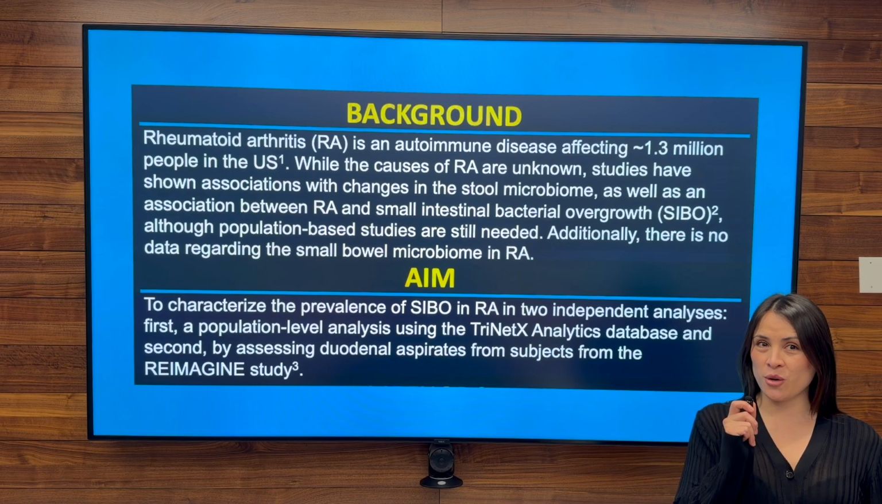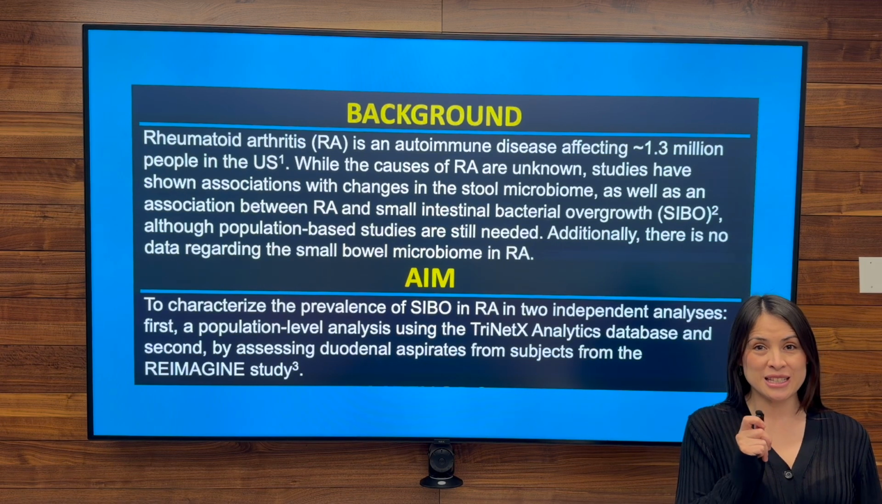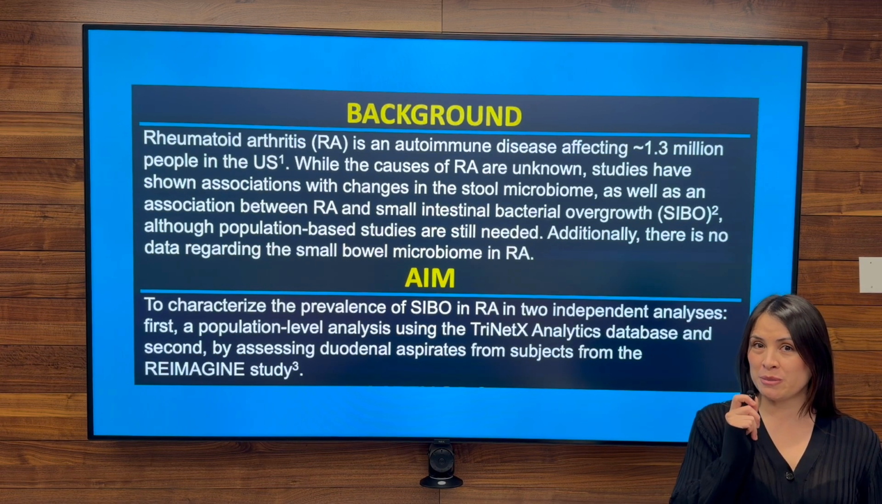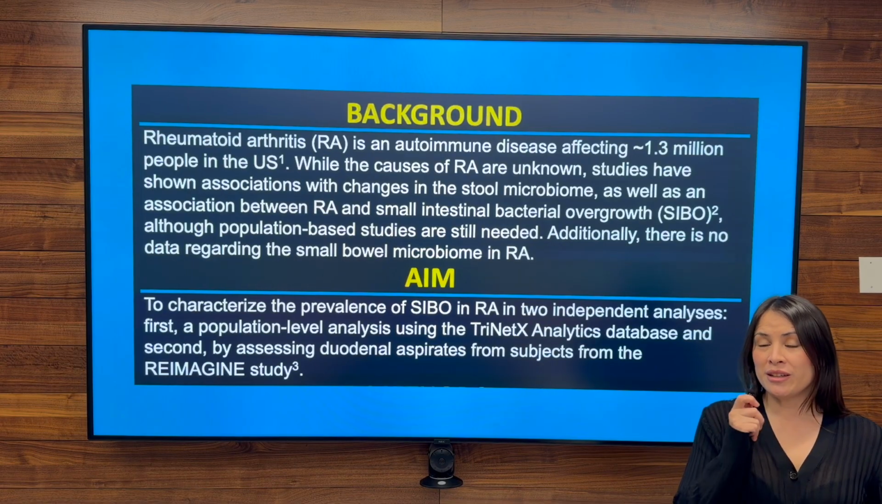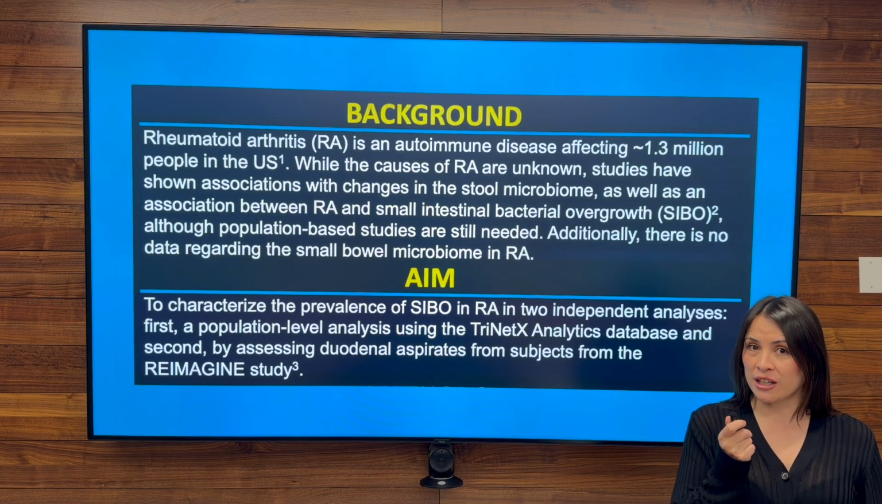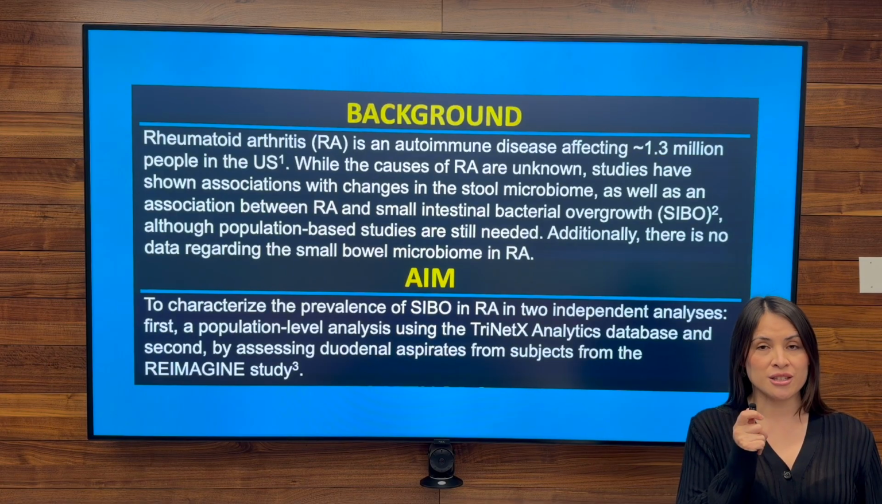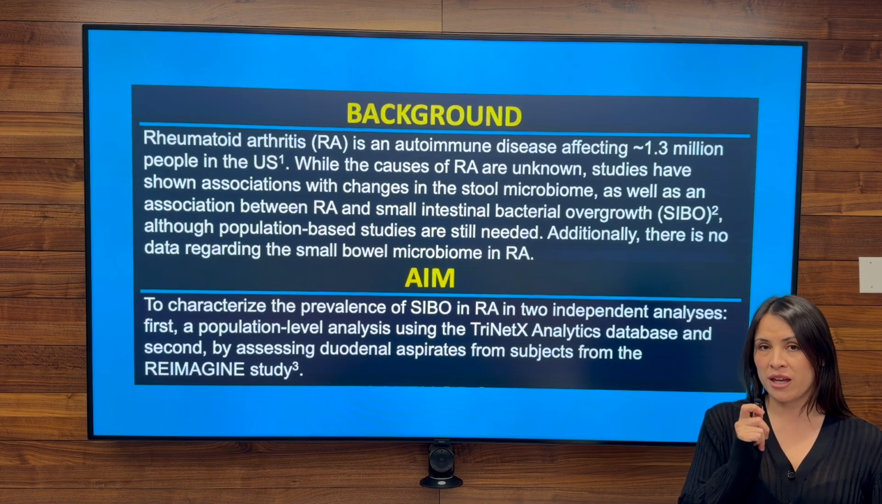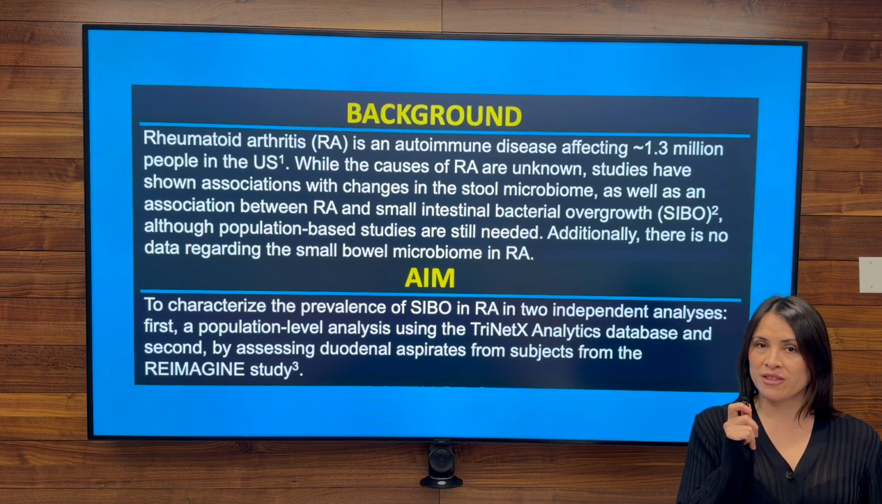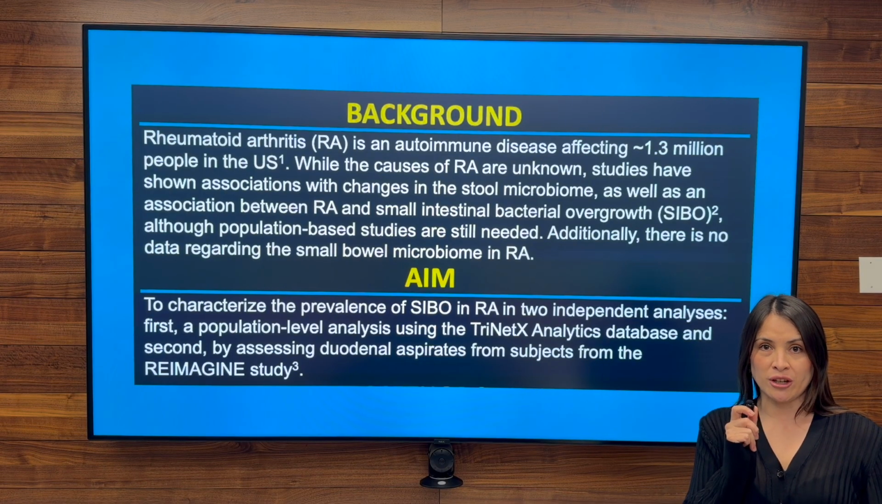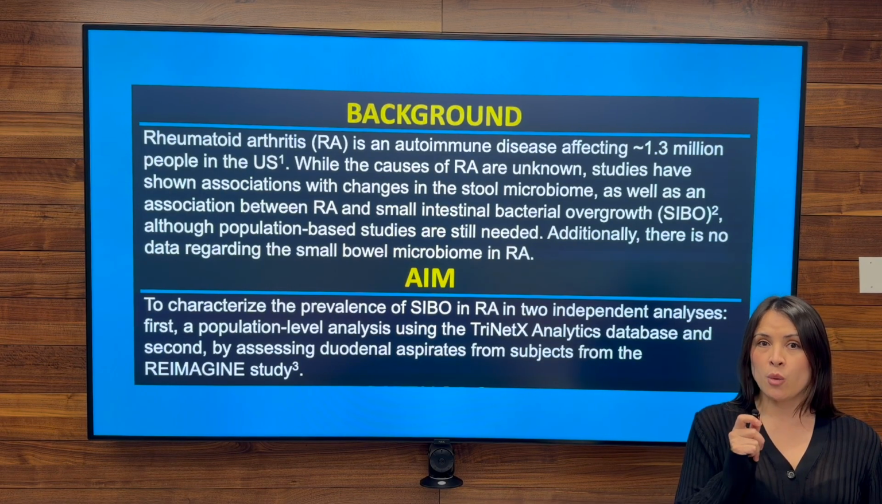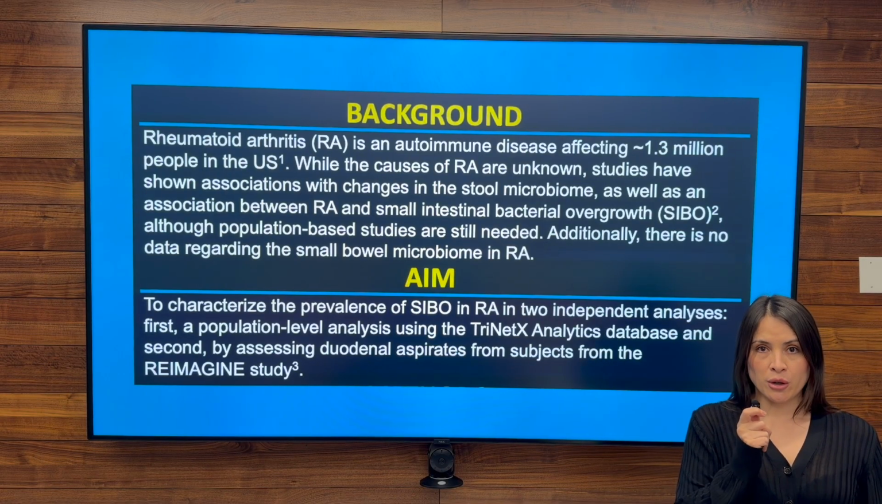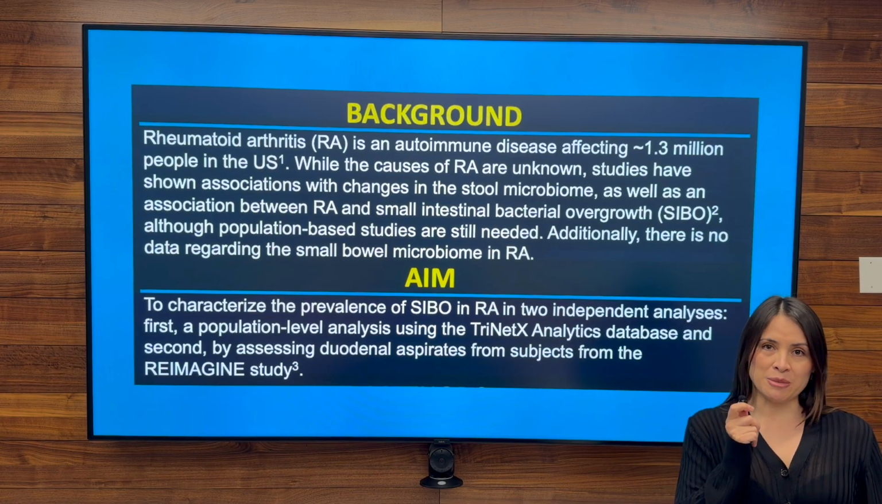Rheumatoid arthritis, or RA, is an autoimmune disease present in approximately 1.3 million people in the U.S. While its causes still remain unclear, growing evidence is suggesting its relationship with the gut microbiome, and also with SIBO, or small intestinal bacterial overgrowth. In this study, we aim to clarify these relationships while we use two different cohorts, TriNetX and the Reimagen study.